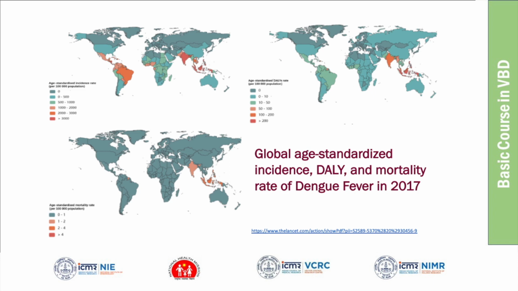So even though dengue is more common in South American countries and also in Asian countries, the death is high in Asia compared to Latin America or South American countries. The death rate is high in Asia. So this is one of the observations from this study.